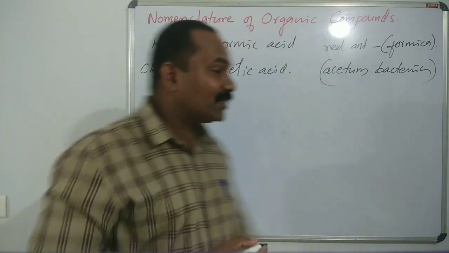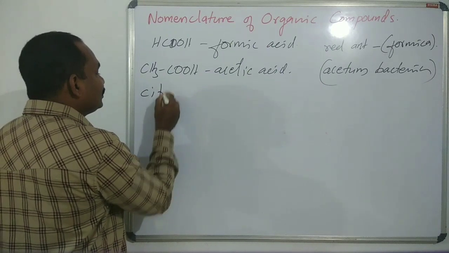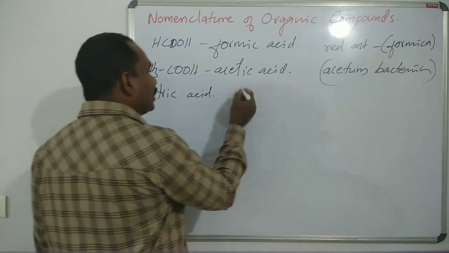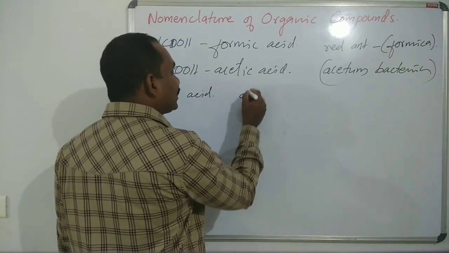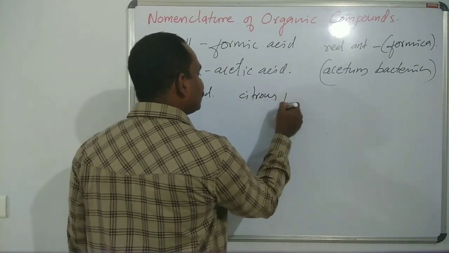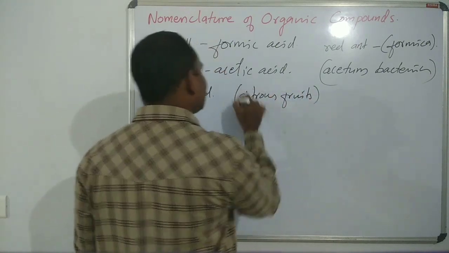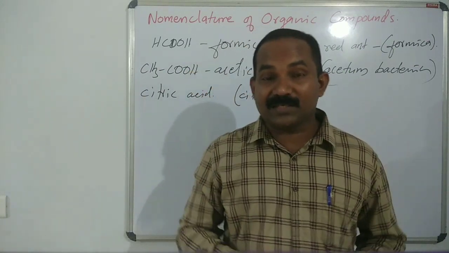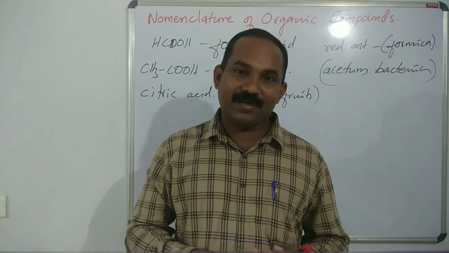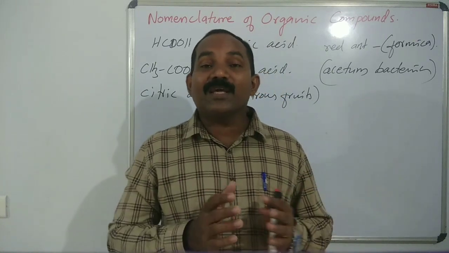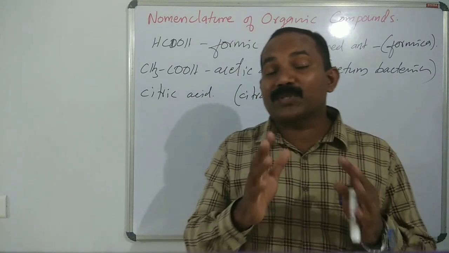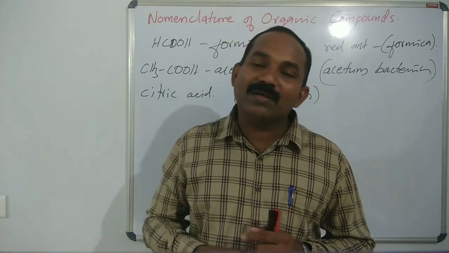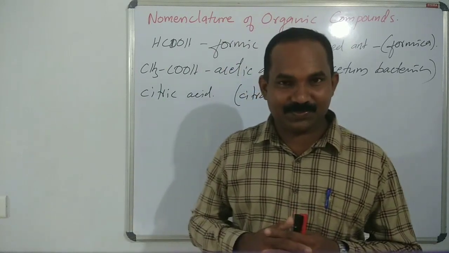And you know the familiar acid, citric acid. Citric acid is obtained from citrus fruits. Then cinnamic acid is obtained from cinnamon. So usually the names provided for a particular organic molecule are from their origin or certain properties.